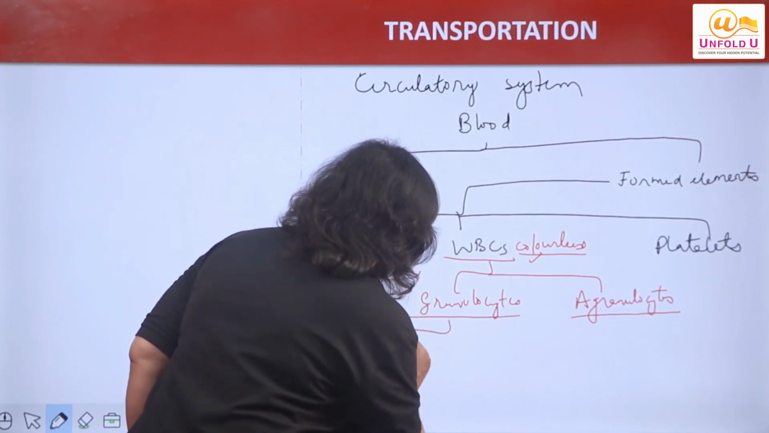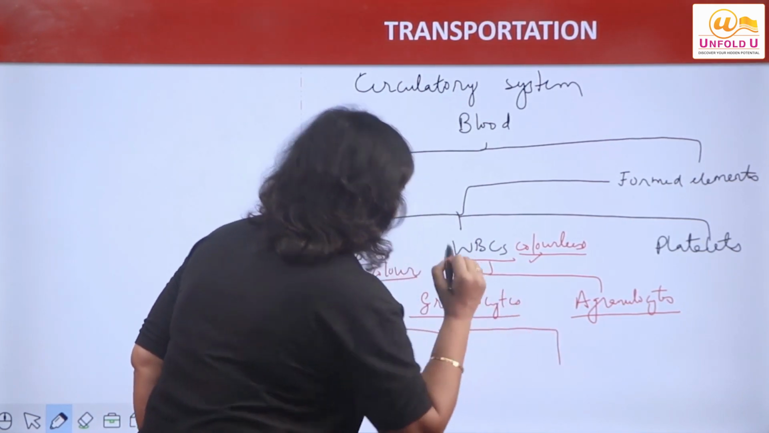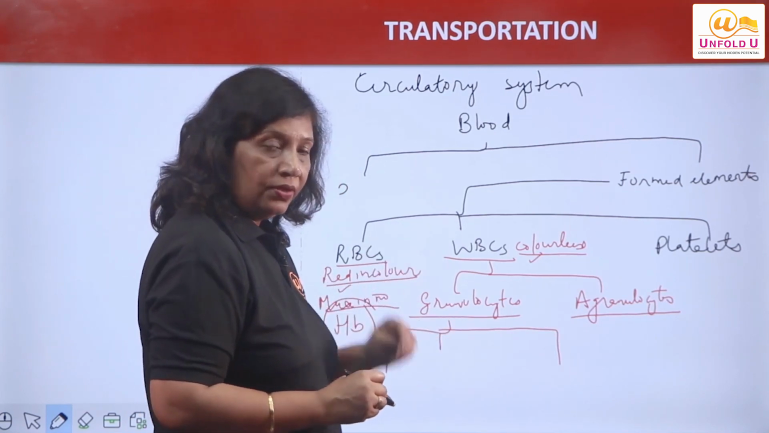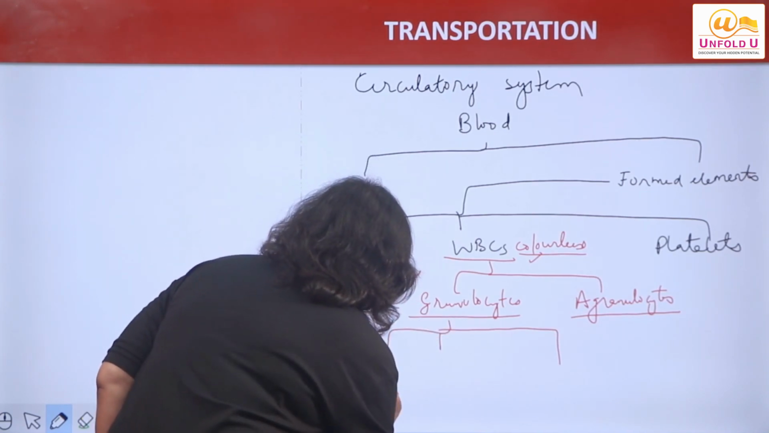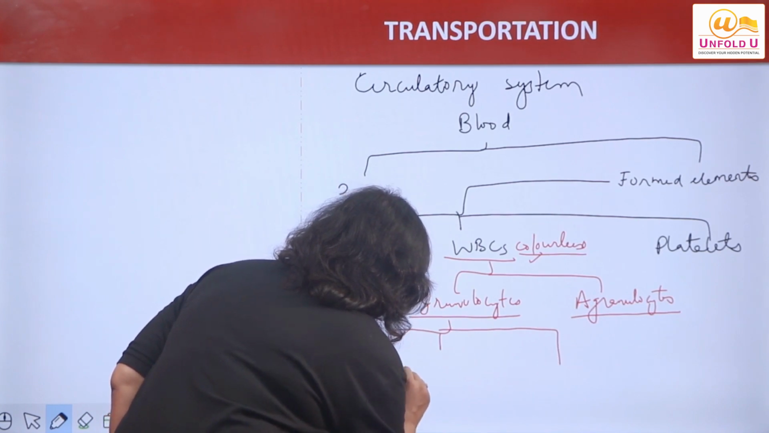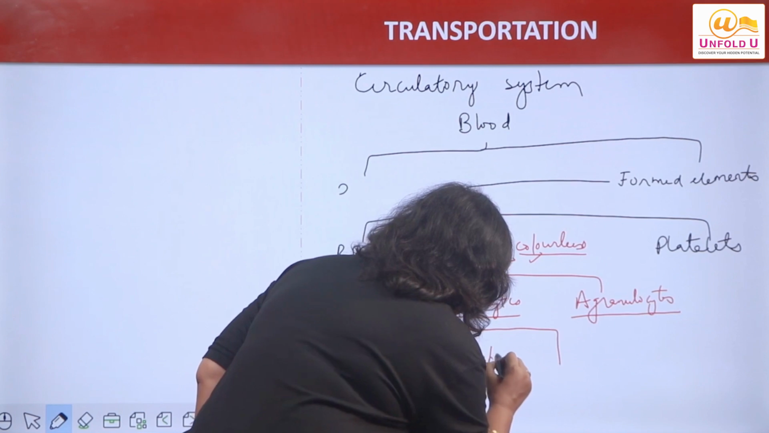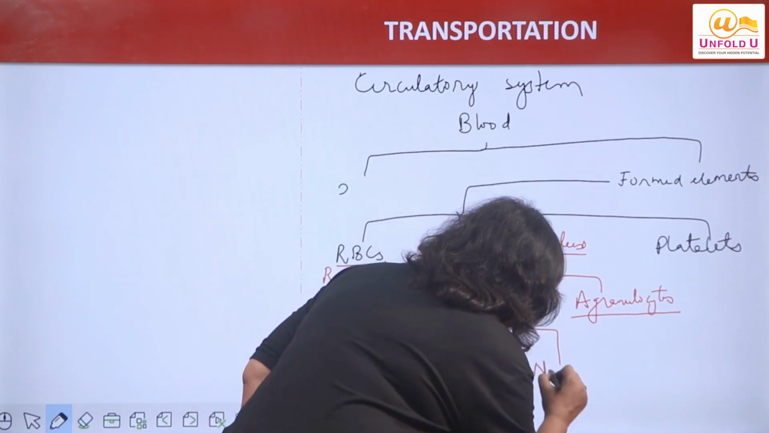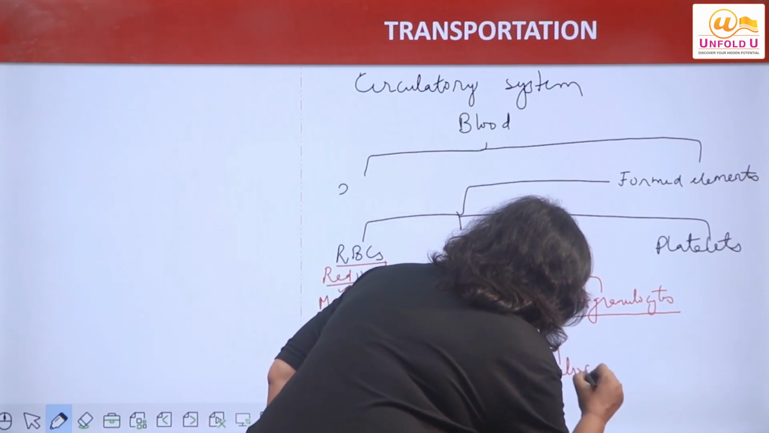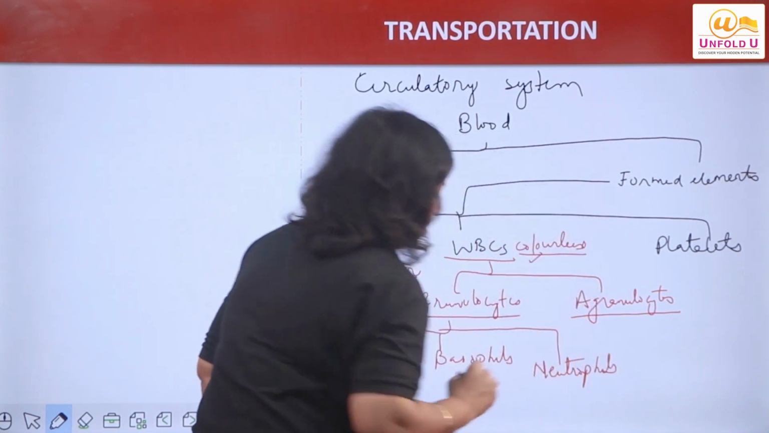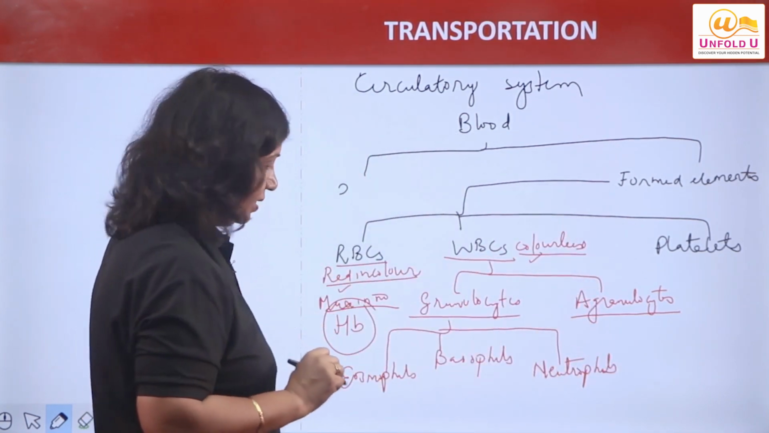Now, what are the different types on the basis of nucleus? These granulocytes are of three types: eosinophils, basophils and neutrophils. So there are three types of granulocytes on the basis of nucleus, right?